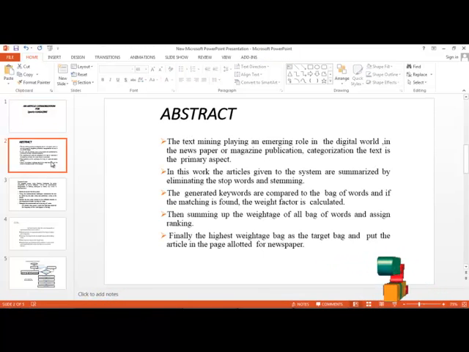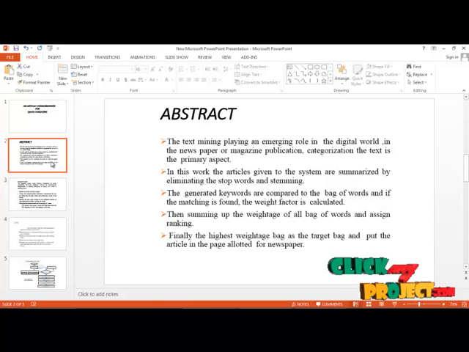So here we are going to perform text mining, which plays an emerging role in the digital world, in newspaper and magazine publication. Categorization is the most important aspect in every classification of a sports magazine. So in our work we are going to perform summarized text elimination by eliminating the stop words and stemming in the given input of the user.